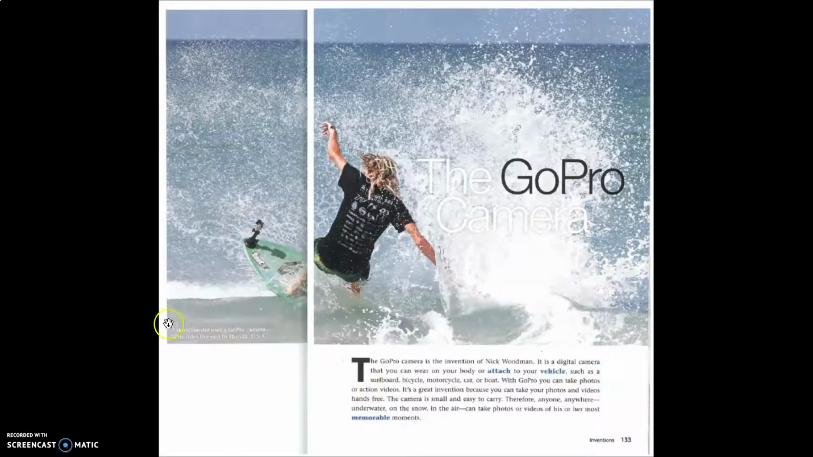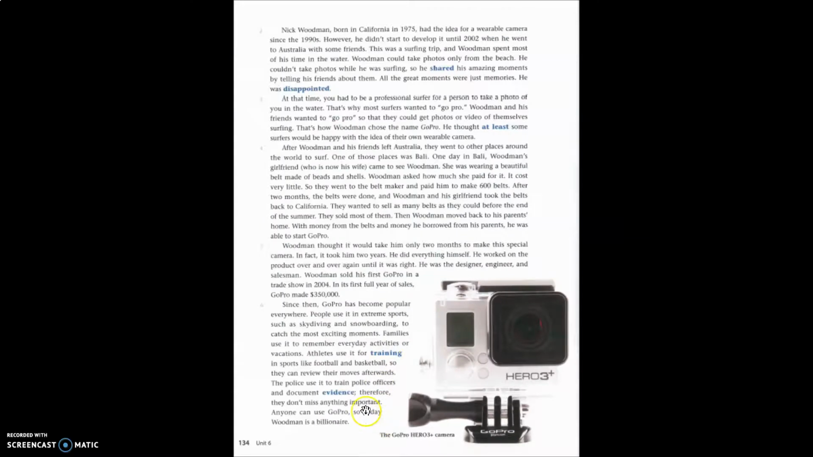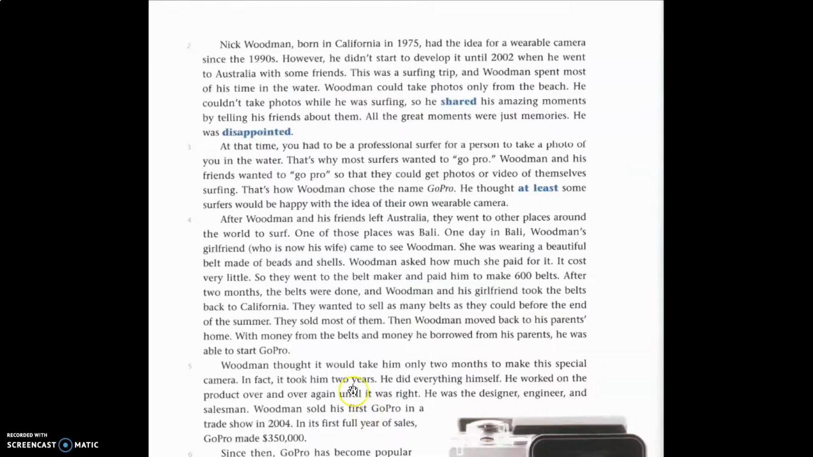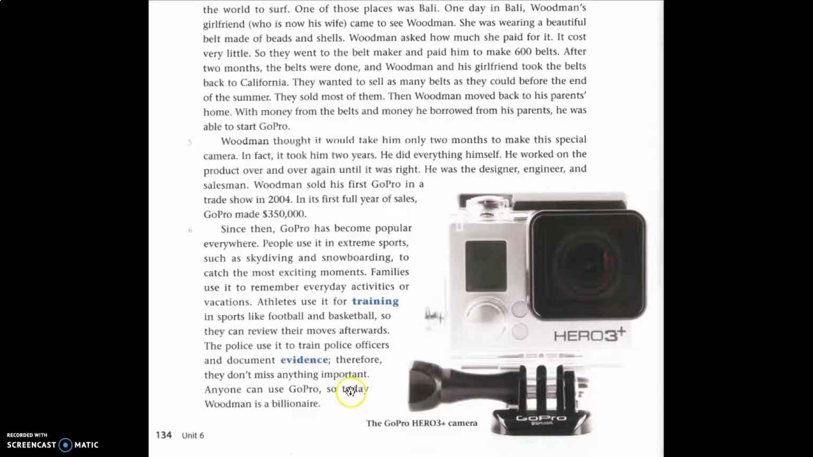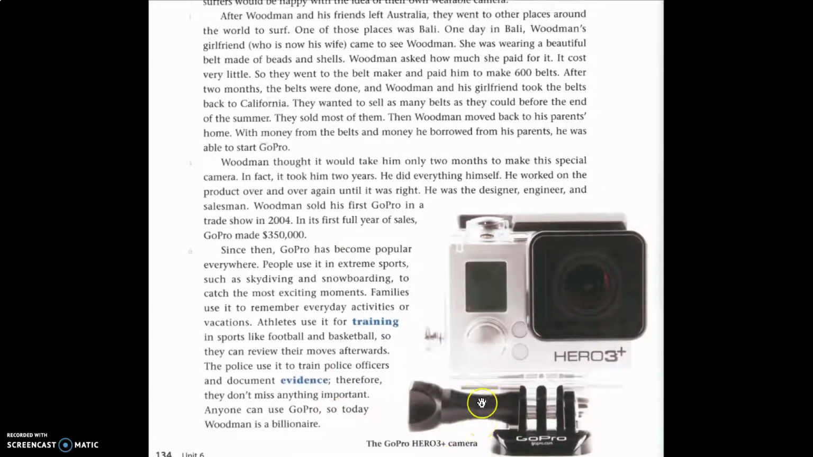When I look at the photo on the first page, I also pay close attention to this caption. It says, "A skimboarder uses a GoPro camera as he rides the surf in Florida, USA." And down here, if I try to zoom a little bit, it says the GoPro Hero 3 Plus camera.